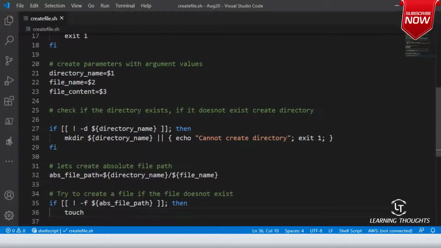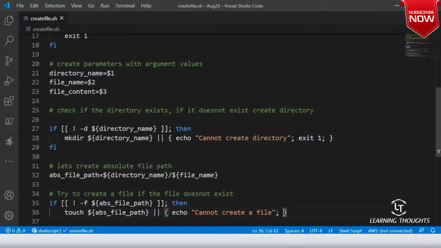So I'll say touch dollar absolute file path. And if an error occurs, the AND statements can be executed. So I'll write echo "cannot create a file", and then I am exiting with 1.